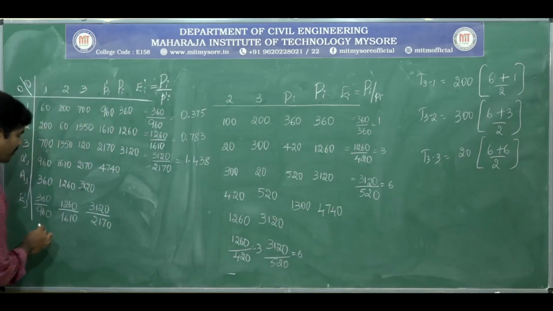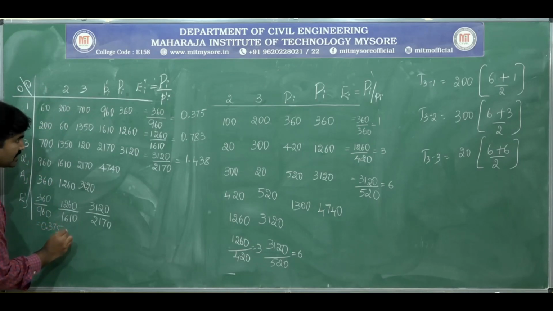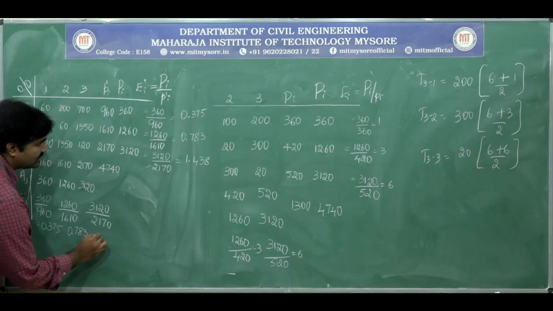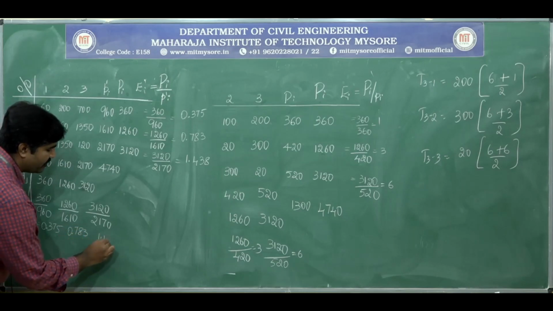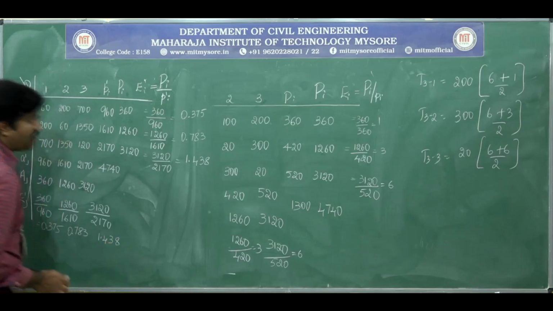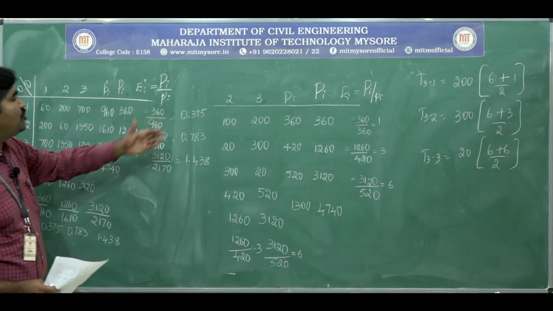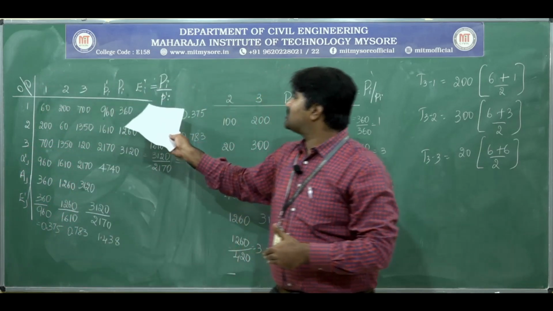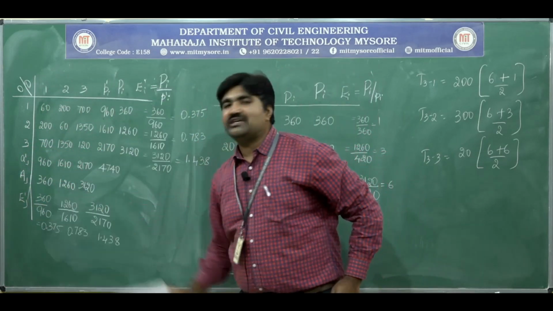Similarly, here you will get 0.375, 0.783, 1.438. Now, by using this new growth factor, E dash I and E dash J, again